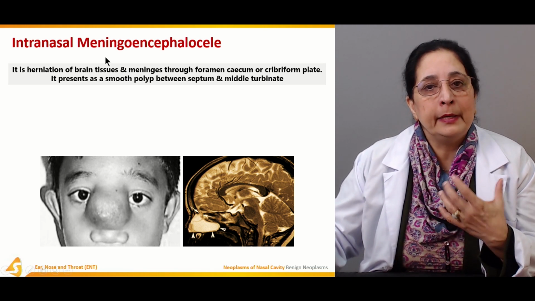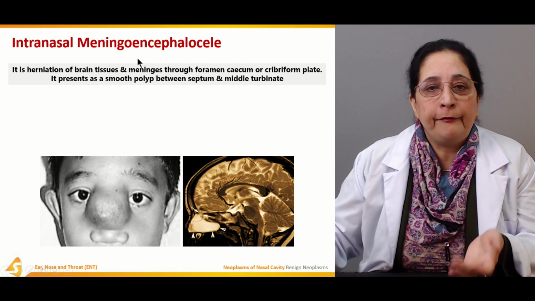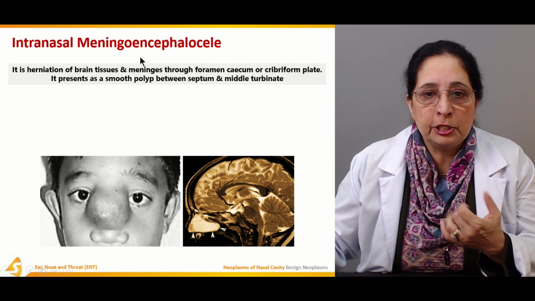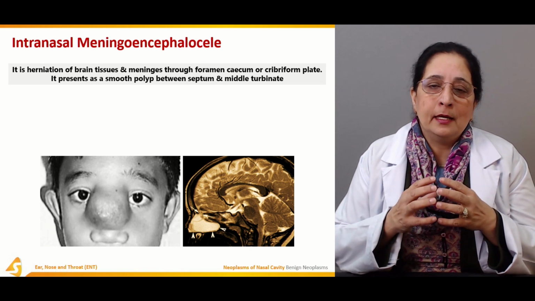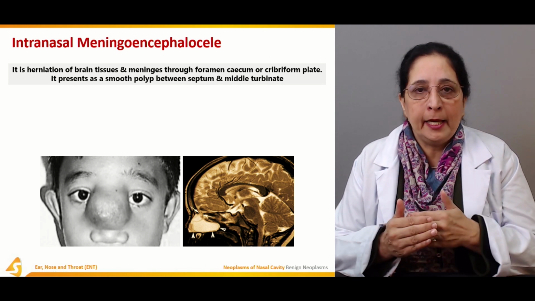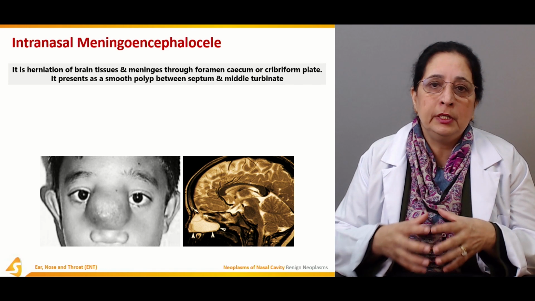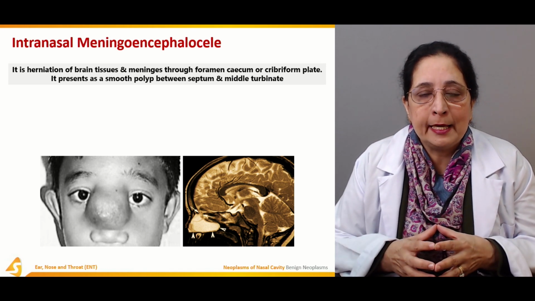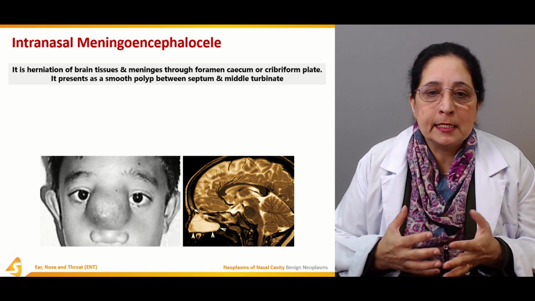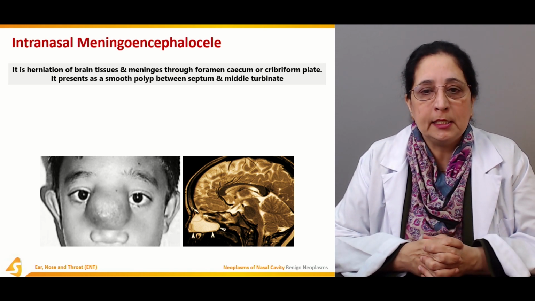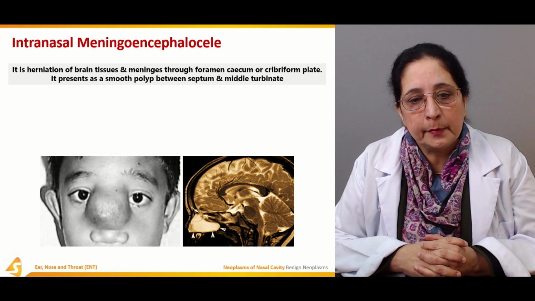Meningo is for meninges, encephalo is for the brain tissue, cele is for herniation. So it's the herniation of the brain and meninges through the cribriform plate or foramen cecum, and it presents as a smooth polyp between septum and middle turbinate.